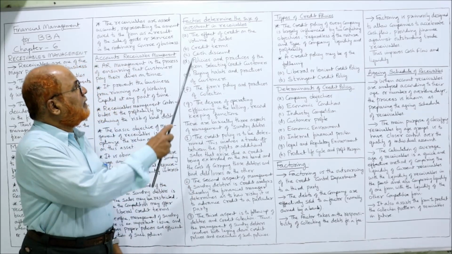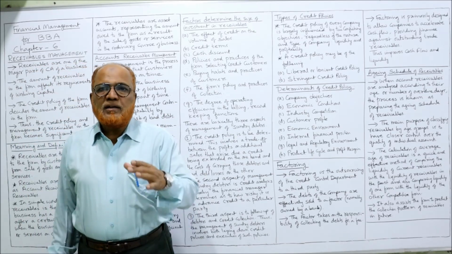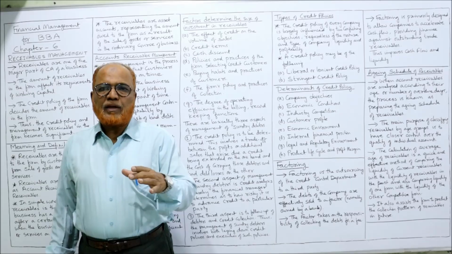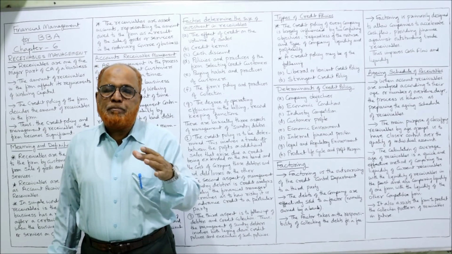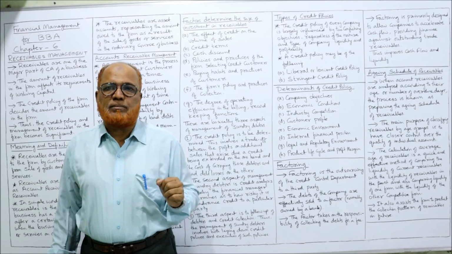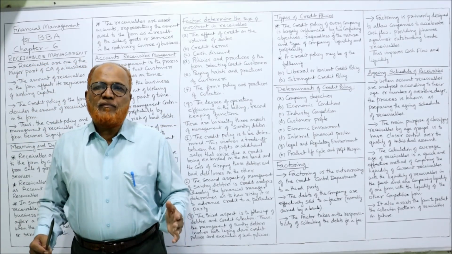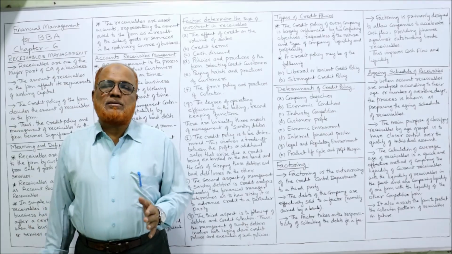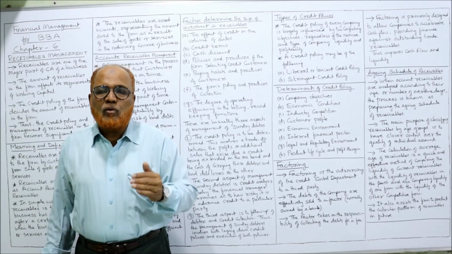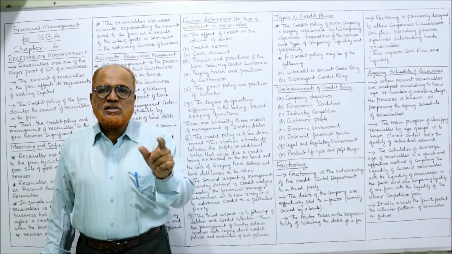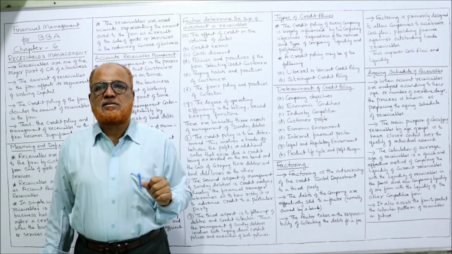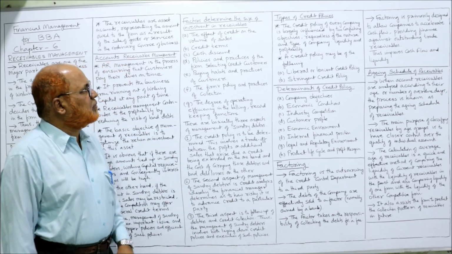Secondly, credit terms. What are the terms we are giving? That means how much time period we are allowing to the customers. Then thirdly, cash discount. Every firm will give cash discount if the customer pays the amount before the due date. So this is also one of the factors which determines the amount of investment in receivables.